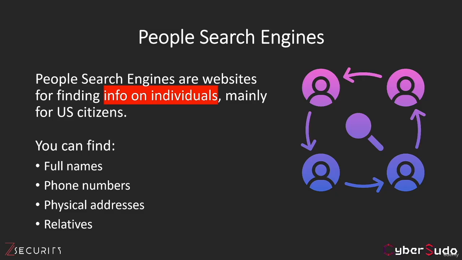So in this lecture, you have learned how you can use people search engines to find information about individuals who are living in the United States. You'll be able to find names, phone numbers, addresses, relatives, emails, and much more. This information is publicly available and free, and anyone can access and view it. If you were able to find your information on one of these websites, then you can contact the website to remove your information.